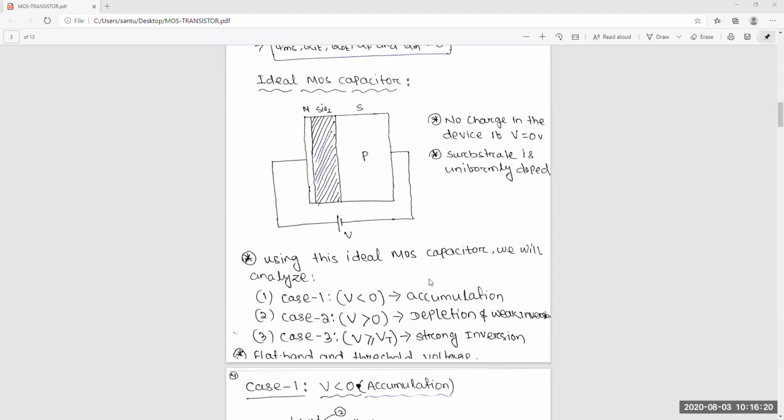And case 3, V greater than Vt. After the threshold voltage, if you reach the threshold voltage, inversion will start. After the threshold voltage, we generally call it the strong inversion region. We'll discuss that. And finally, the flat band voltage and threshold voltage we'll discuss in great detail.